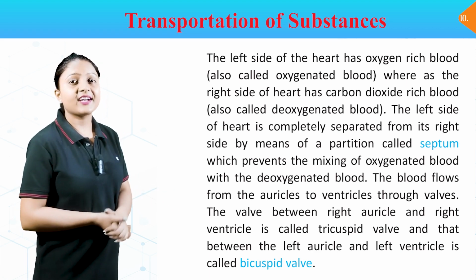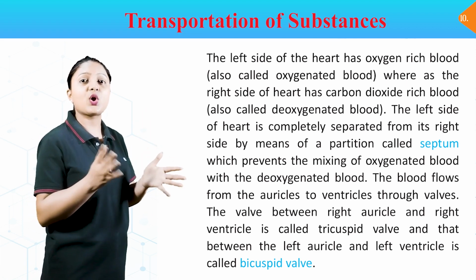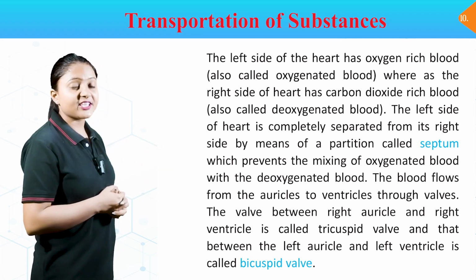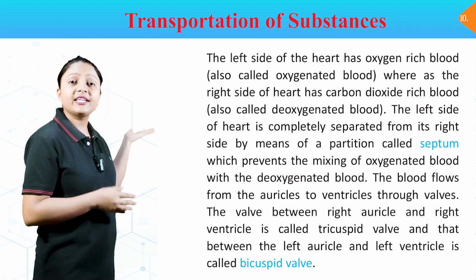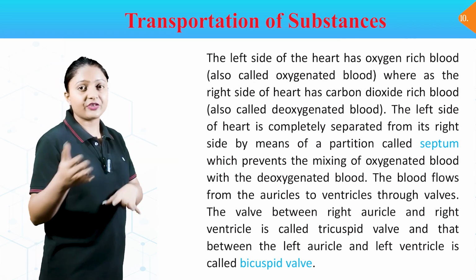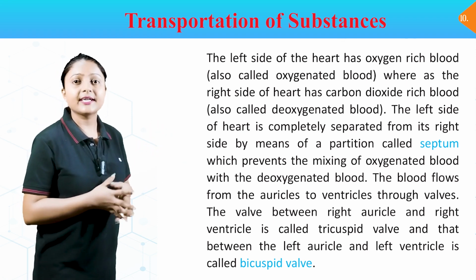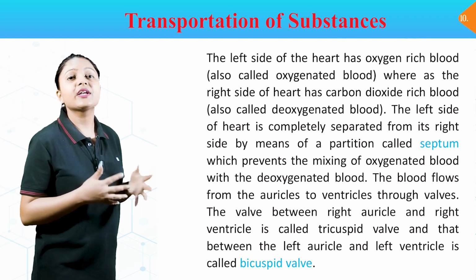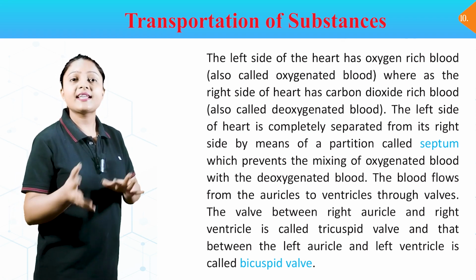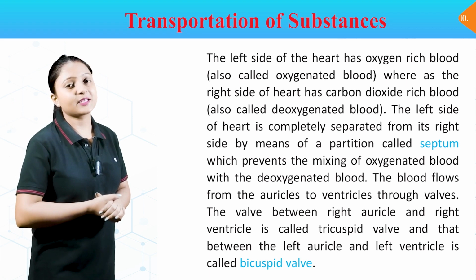The left side of the heart is completely separated from its right side by means of a partition called septum, which prevents the mixing of oxygenated blood with the deoxygenated blood. The blood flows from the auricles to ventricles through valves. The valve between the right auricle and the right ventricle is called the tricuspid valve, and that between the left auricle and left ventricle is called the bicuspid valve.